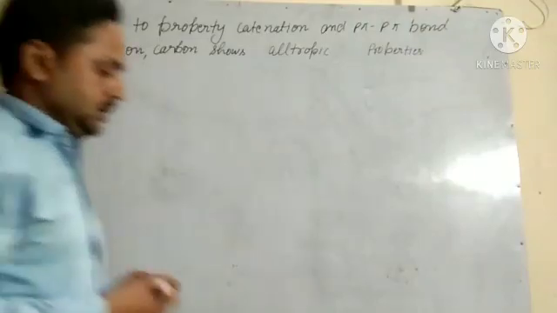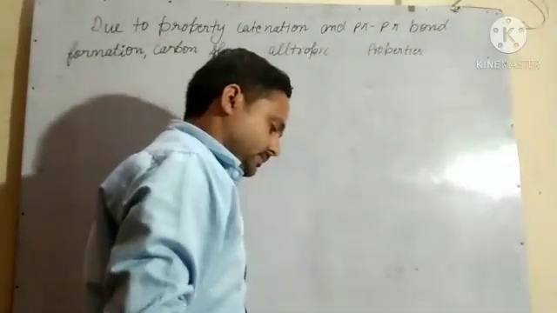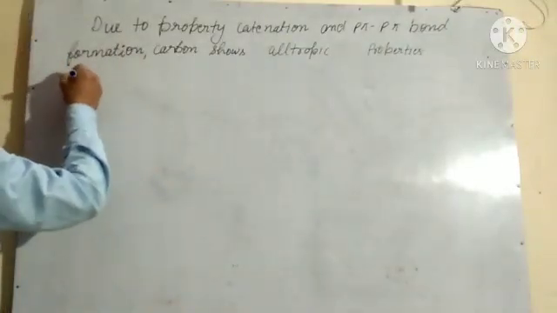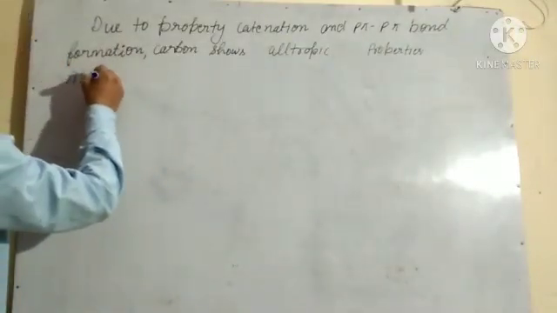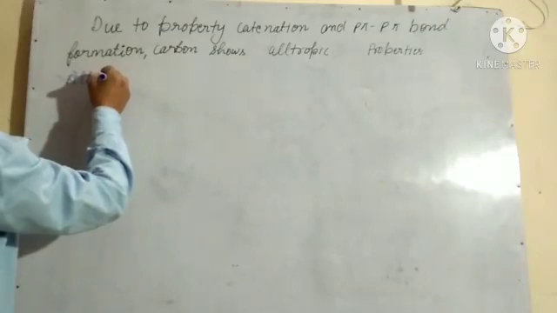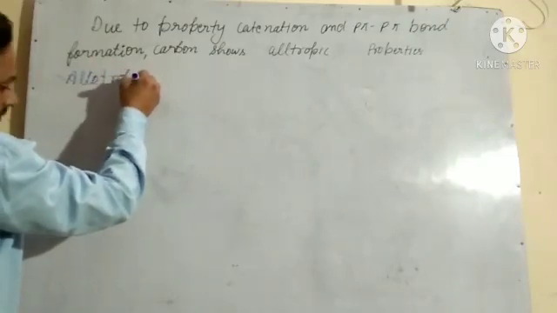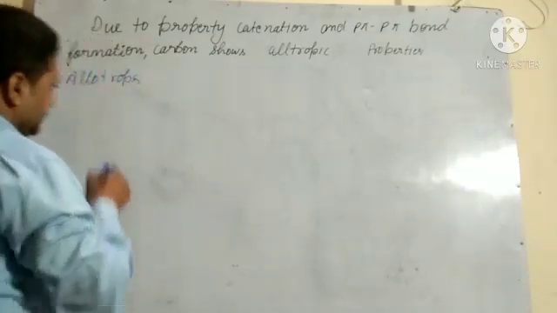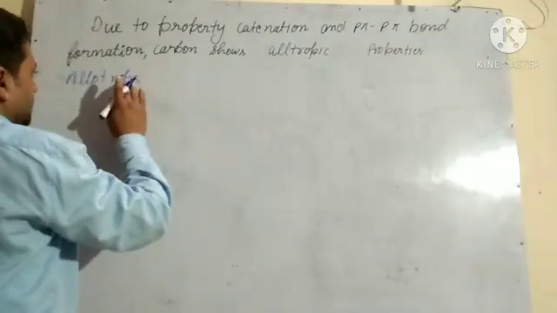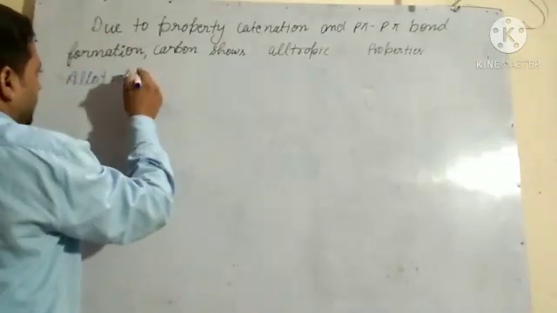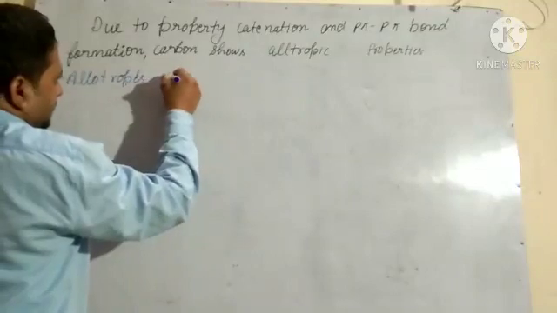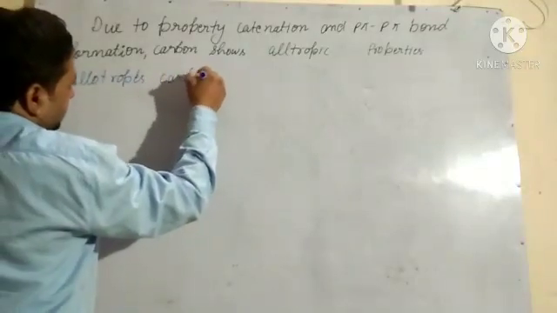What is our topic? Allotropes of carbon.